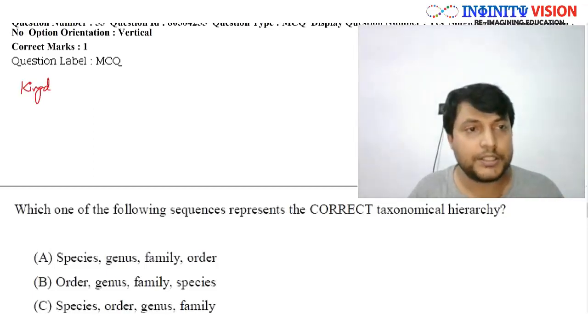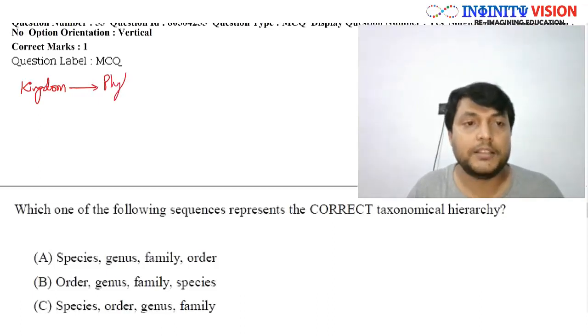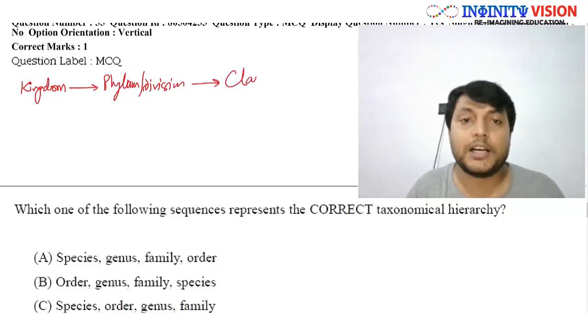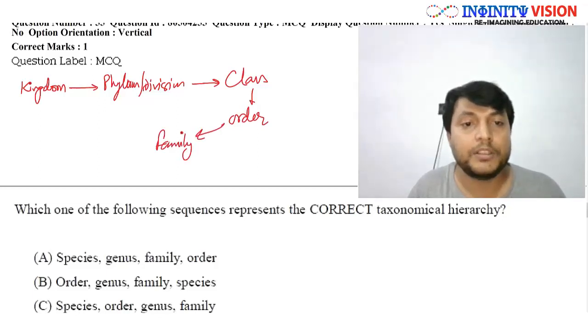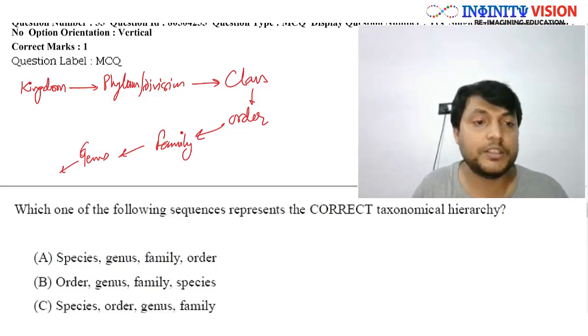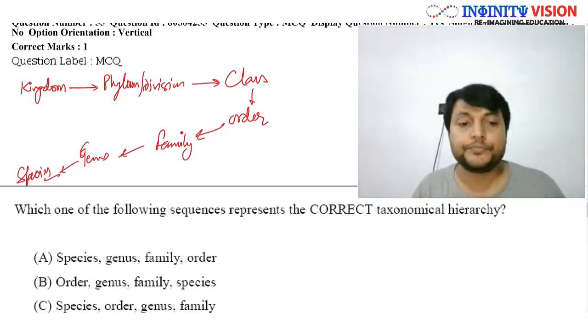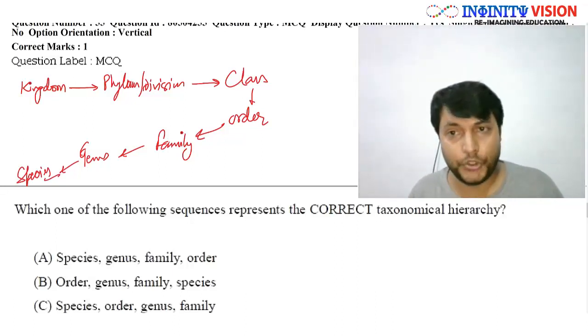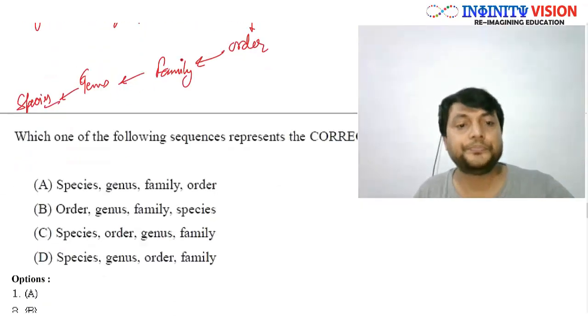It is kingdom to phylum or division, then to class, then to order, then to family, then to genus, and finally species. So this is the order. Now you can do this question on your own.